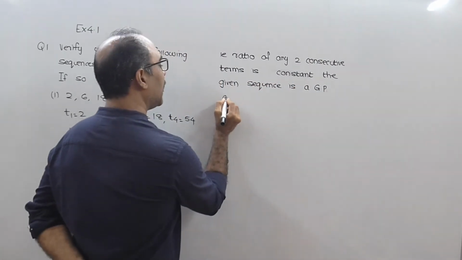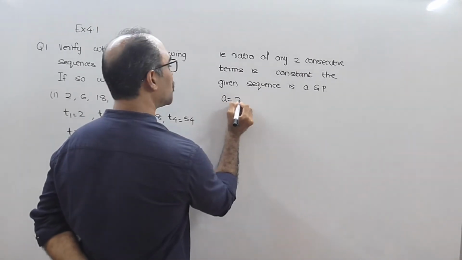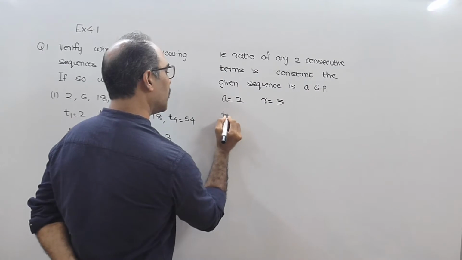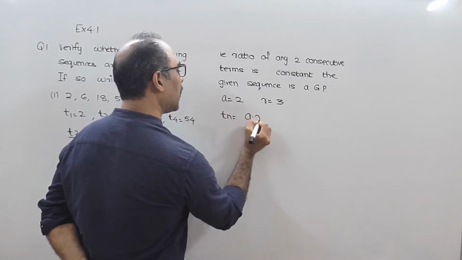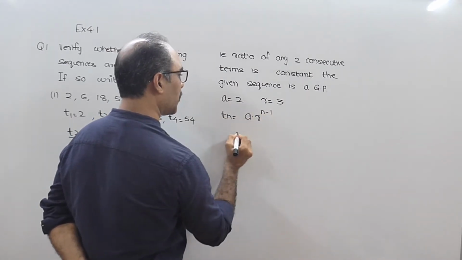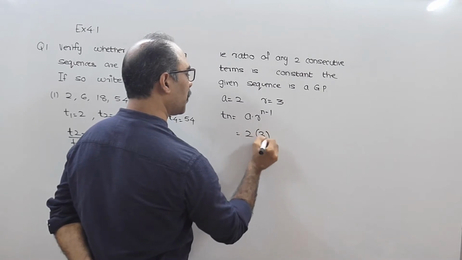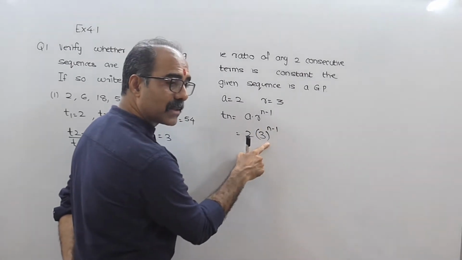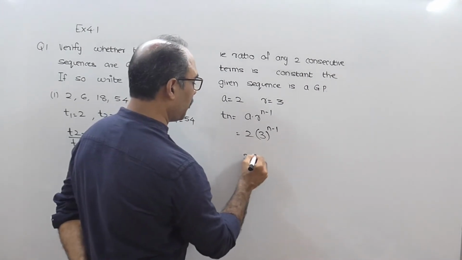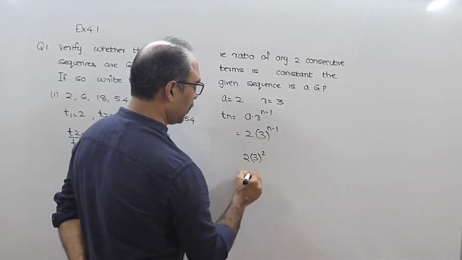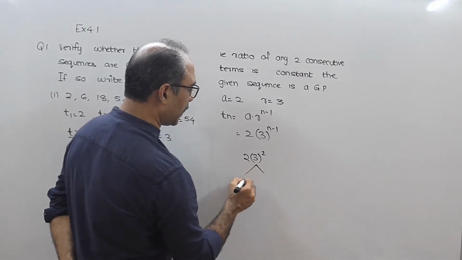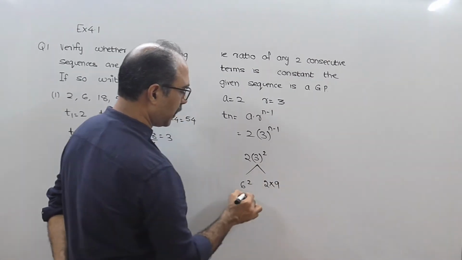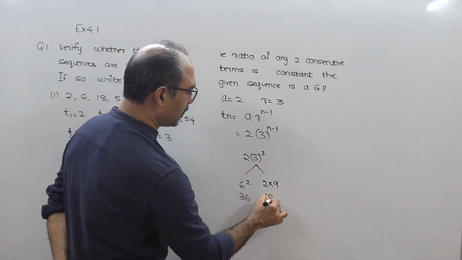So I will say that A, which is the first term, is 2, R, which is the common ratio, is equal to 3, and Tn equals A R power n minus 1, that is 2 into 3 raised to n minus 1. Don't multiply 2 into 3 and make it 6, because if you have 2 into say 3 square, you have two choices. One is you can write it as 6 square, or second you can write it as 2 into 9. This will give you 36 and this will give you 18.